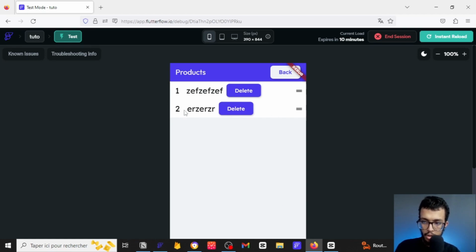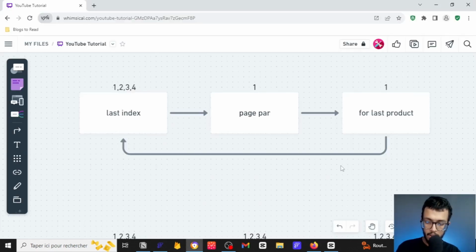These two actually show up after we have made the order, because the reordering will fix issues, but if you didn't reorder them by using this handle, you will still have the same issue, right? So guys, let's take a look at this and understand the source of this issue. The first thing is, we have this last index. Let's forget about these guys, and let's say it was 1.